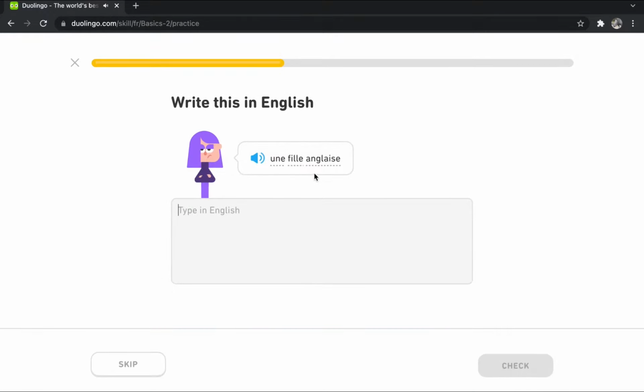Okay, anglaise means English, but because this is a fille, meaning a girl, then we will use E at the une and E at the end of the nationality. So une fille anglaise actually translates to a girl English, but we will change to English pattern. An English girl.